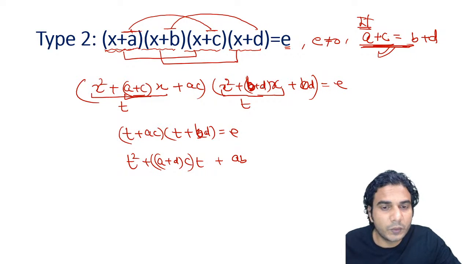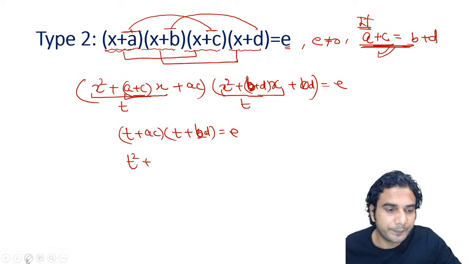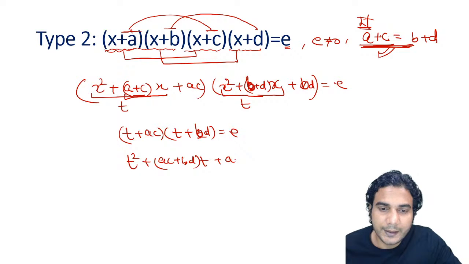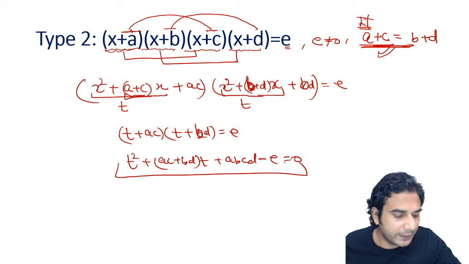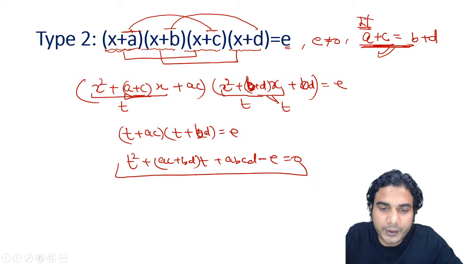So in this expression, these two are still the same, so you're putting this equal to t. This will be bd. Let me correct this also. Last step. All right. So it is going to be t square plus ac plus bd into t plus abcd minus e is equal to 0. All right. Now you can see this quadratic. We can solve it. We can find the value of t and then put t in this equation, right. This is t, and solve further for x.